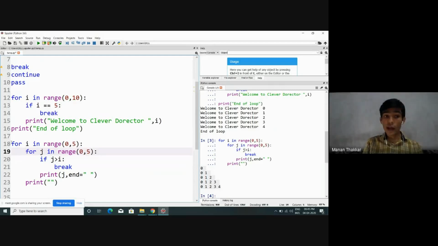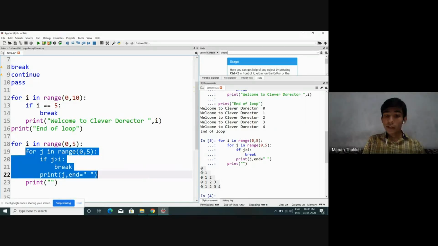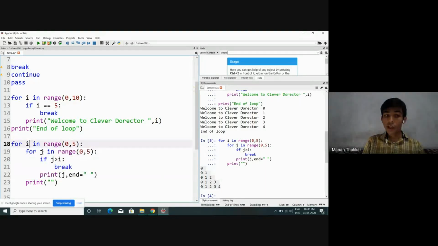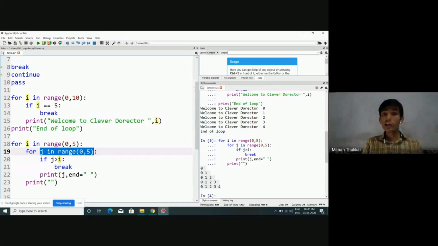Understand? As we are having two loops, this outer loop as well as the inner loop, what is going to happen in this case? After execution of this break keyword, we will come out from only a single loop, that is going to be our inner loop only. We will again start with the next iteration of i. Understand? We will simply terminate this inner loop only. That's why, look at this, very next time i becomes 1, j will again start in the range 0 to 4.